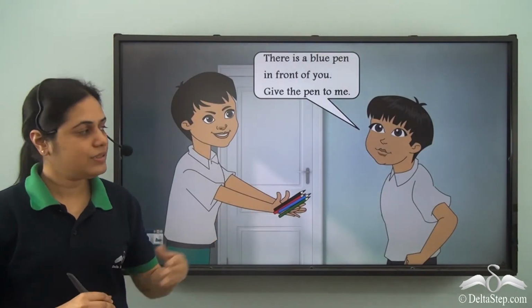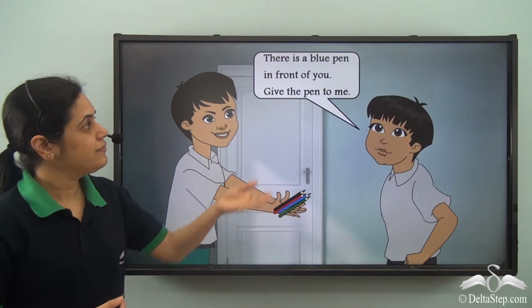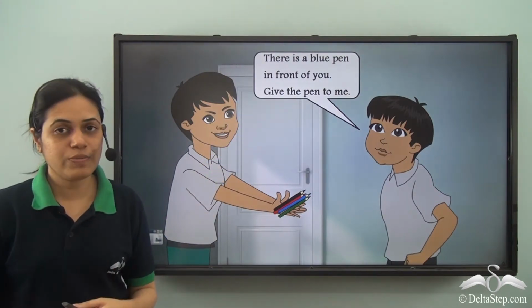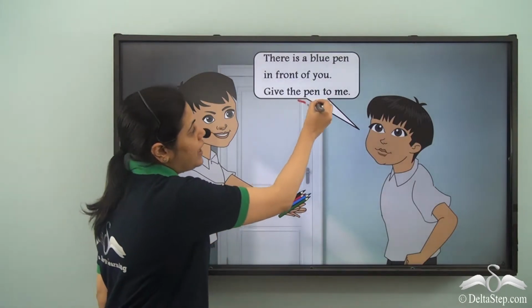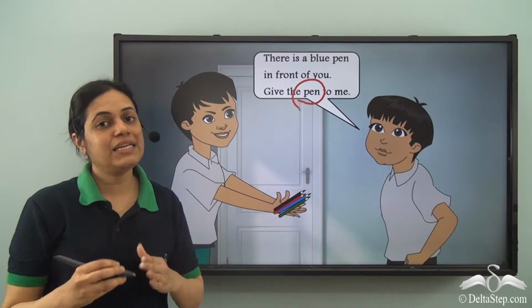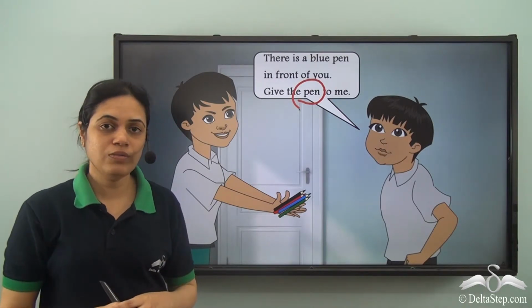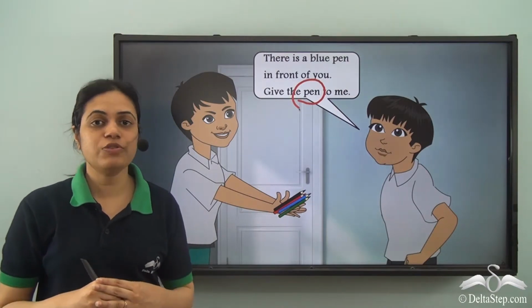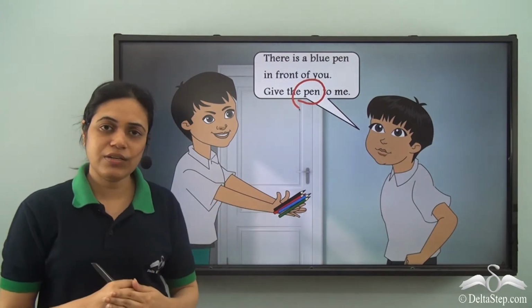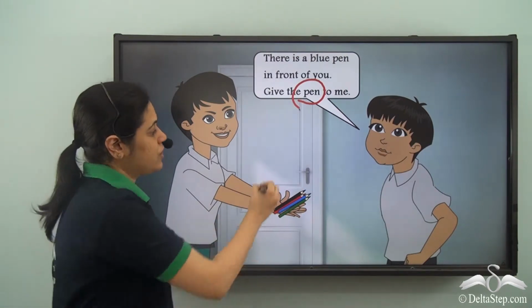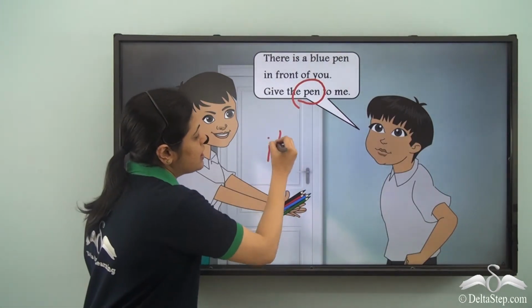Now over here, these two boys are talking. There is a blue pen in front of you. Give the pen to me. So the word pen, which is a noun, is repeated. I need a pronoun in place of a noun. What is the pronoun that we use in the subject position for neuter gender? Pen is a non-living thing. So neuter gender, the pronoun used is it.